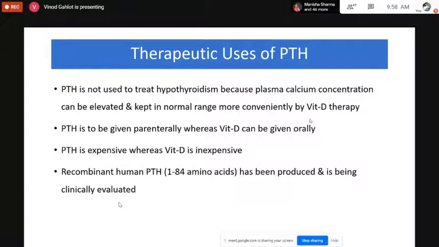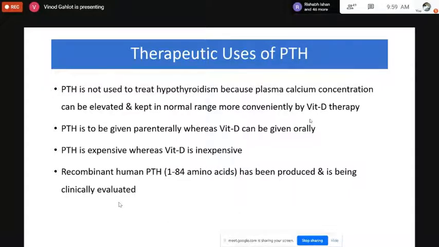Then the therapeutic uses for parathyroid hormone. It is not used to treat hypoparathyroidism because plasma calcium concentration can be elevated and kept in the normal range more conveniently with vitamin D. And the reason here is that parathyroid hormone synthesis is somewhat more difficult and tedious as compared to vitamin D. Vitamin D is also inexpensive as compared to the parathyroid hormone. So the direct treatment by the parathyroid hormone is not required.